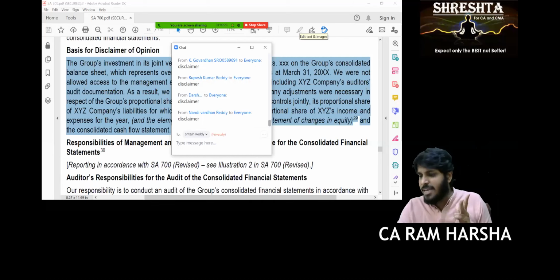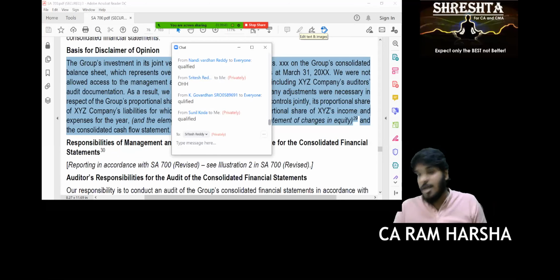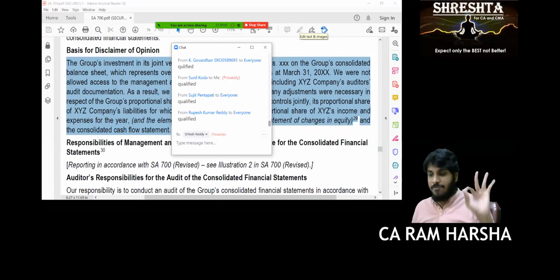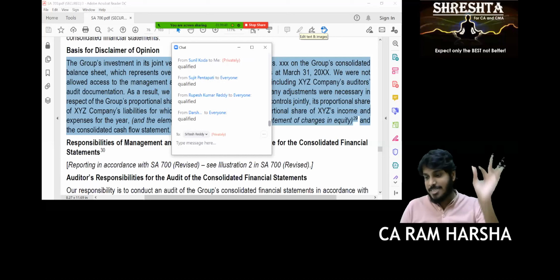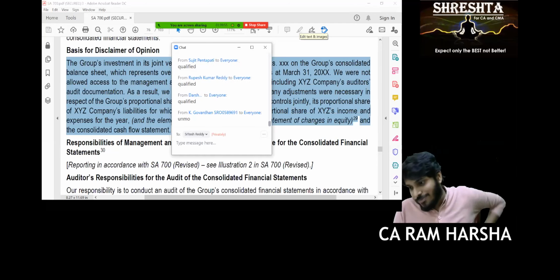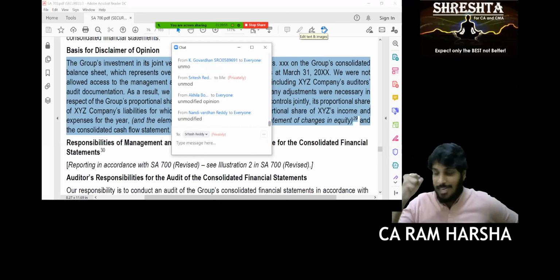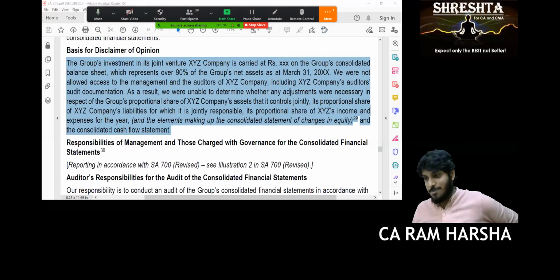Suppose it is material but not pervasive. Qualified opinion. Exactly. If the auditor concluded based on sufficient appropriate evidence that the financial statements are free from material misstatements and are prepared in accordance with the applicable financial reporting framework. Unmodified opinion. Exactly. Very good. So you should have that command on the entire sentence as terminology.